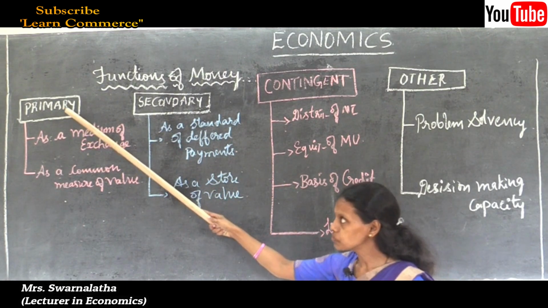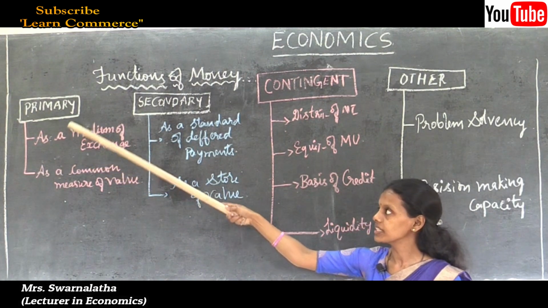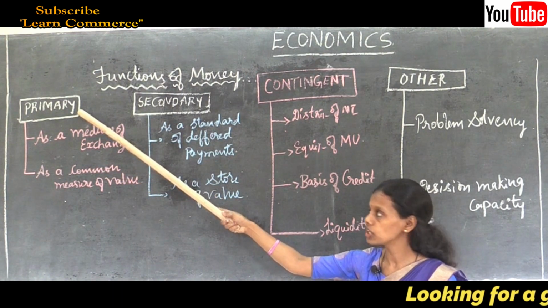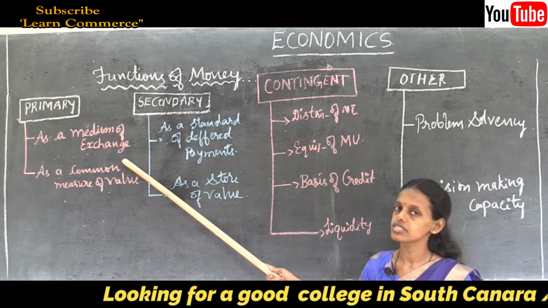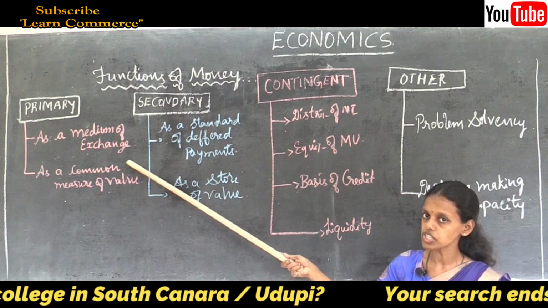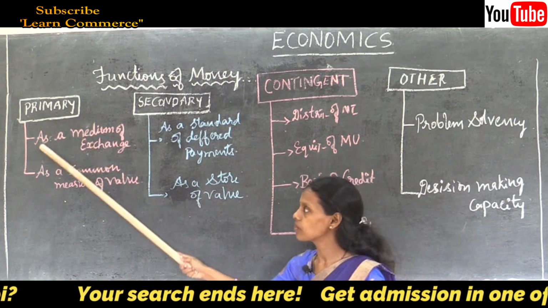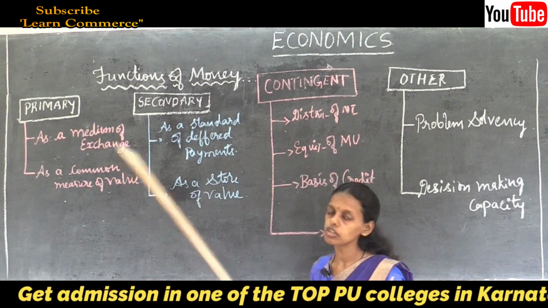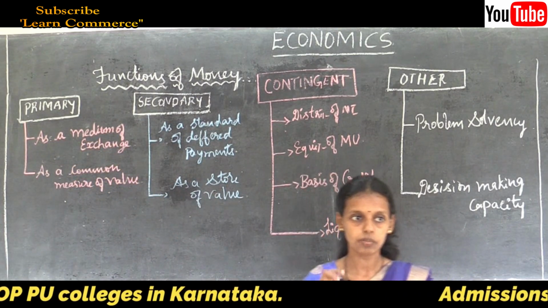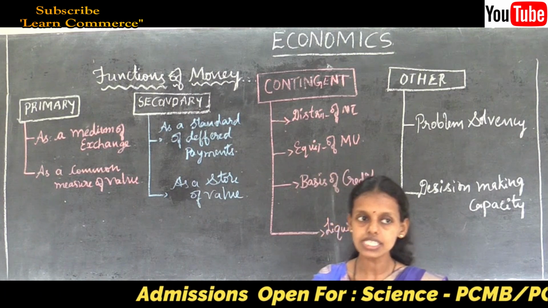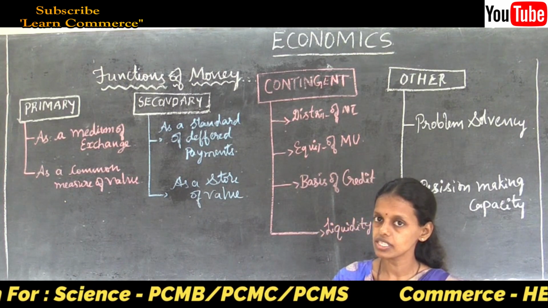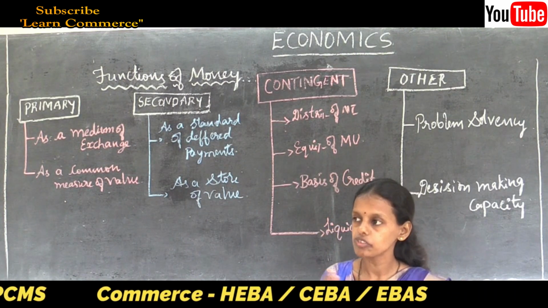So the primary functions of money: money is demanded in the economy for exchange purposes. Thus the primary function is the basic function of money. Money is demanded as a medium of exchange. What are the primary functions of money? One is medium of exchange. Money is used as a medium of exchange.